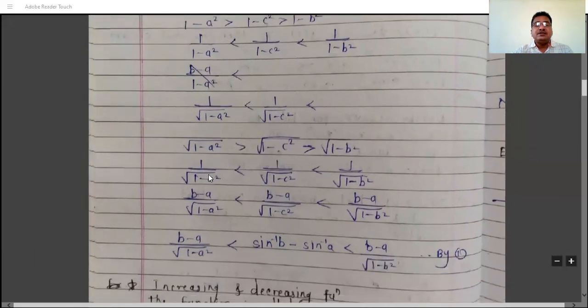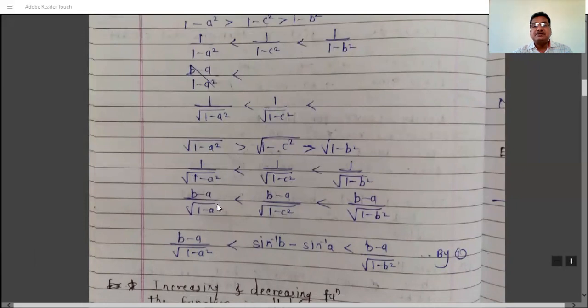Then taking reciprocals of all these sides. So 1 by root 1 minus a square, now this greater than becomes less than, 1 by root 1 minus c square less than 1 by root 1 minus b square. So don't write this step. After this step, write this step, that is taking root of all quantities and then take reciprocal.